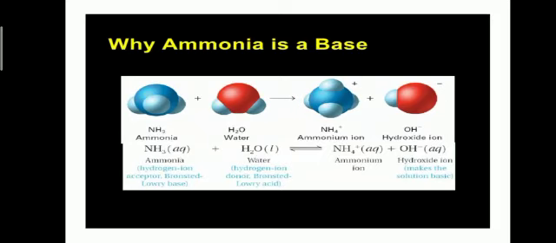The water donates its proton to the ammonia base and it forms NH4 positive, while the remaining part of water, that is OH negative, will remain separate. So a base reacts with water, that is acid, to form ammonium ion and hydroxide ion. So the Bronsted-Lowry concept can be studied in both aqueous and non-aqueous media.